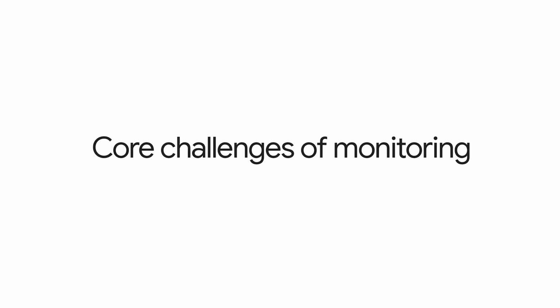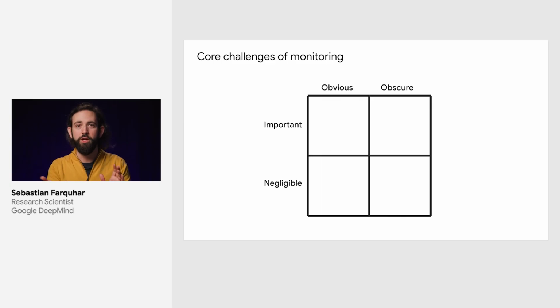So, what are the core challenges of monitoring? We have a space of all these possible outputs, which we can divide into two axes. One is whether the consequences of the output, of the action, are obvious or obscure. And the other is whether the consequences of the action are important, whether they matter, or are negligible.